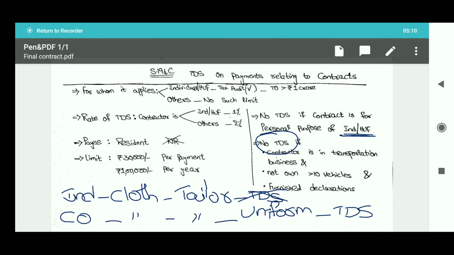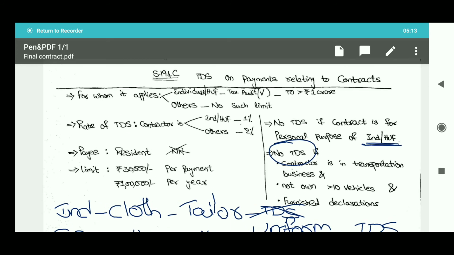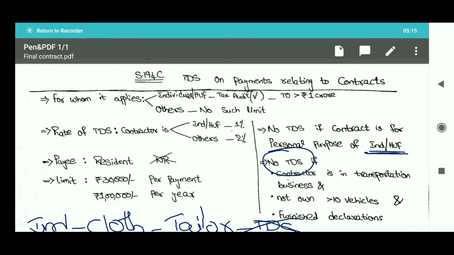Quick revision. For whom does it apply? If the contractor is an individual or HUF and his previous year turnover is more than 1 crore, and for others no such limit has been given. Coming to the rate of TDS, if the contractor is an individual or HUF, the rate of TDS shall be 1%, and if the contractor is others, the rate of TDS shall be 2%.